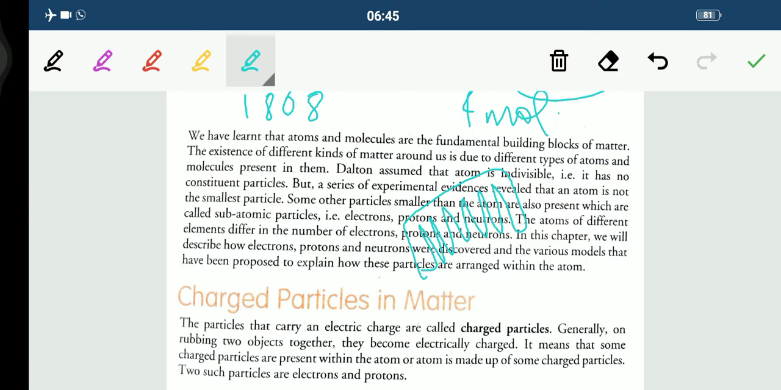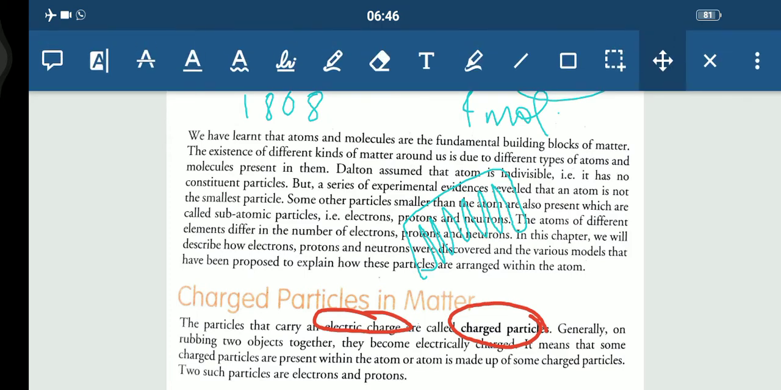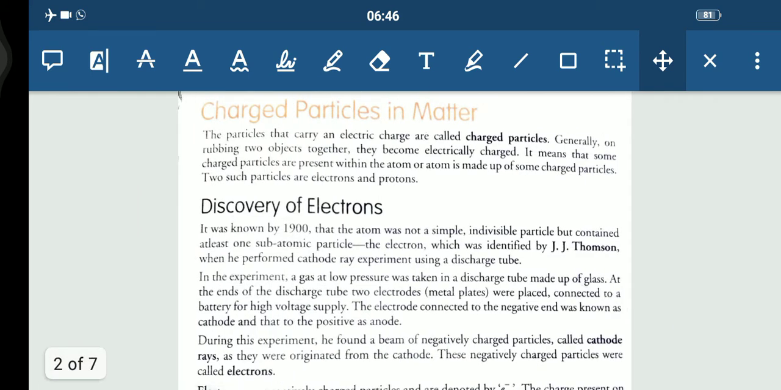Now, children, a lot of experiments have been carried out, fine, in order to know the structure of atoms and all, the discovery of electron, proton, neutron. So we know now that the particles that carry an electric charge are said to be charged particles. Fine. So this I have already discussed with you, that when we rub two objects, they become electrically charged. Fine, children. So two such charged particles were there. One was the electron, another one was the proton.